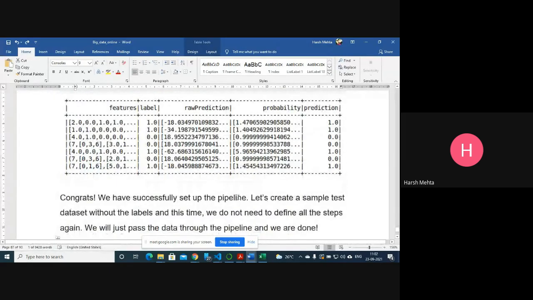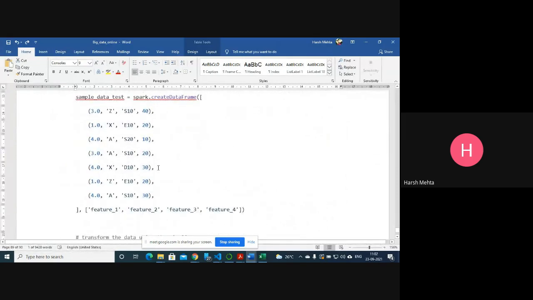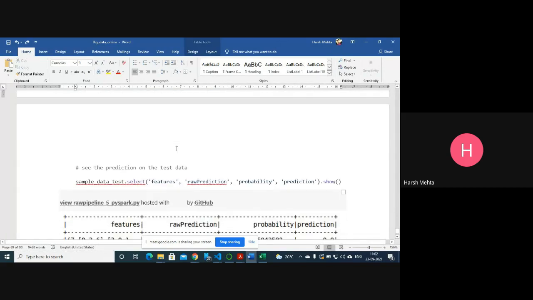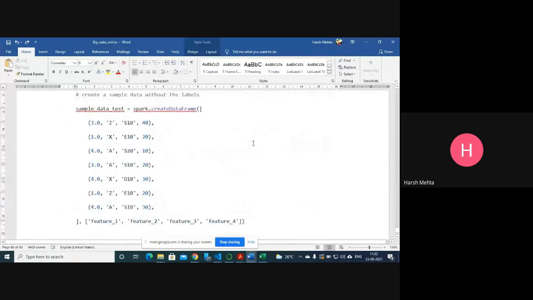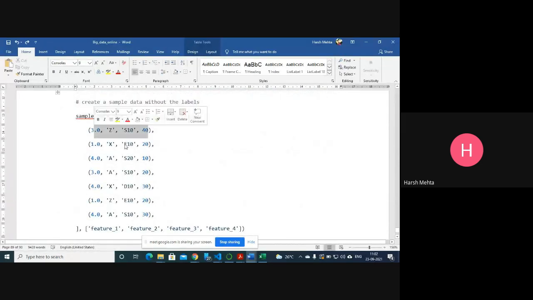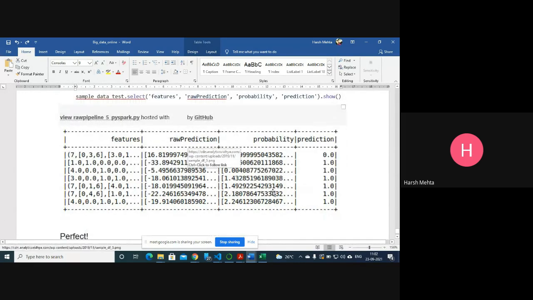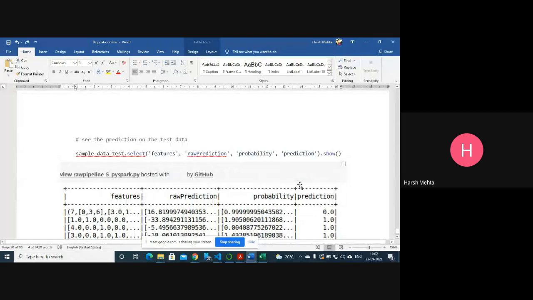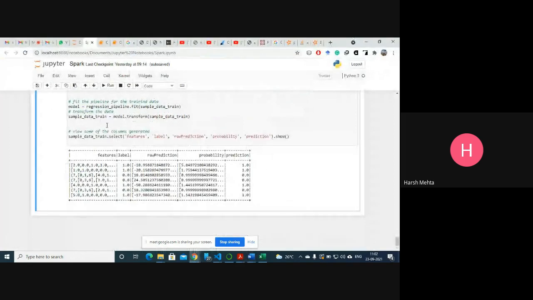So what we have done, we have just trained with our logistic regression. Now, if we put unknown data here, and if we put it in this model.transform and try to analyze, it will give us a prediction. Now you see, there is no prediction given in this data set. Only features are given. So we'll apply all these features and we'll get the prediction here. So this is how we predict the unknown data using this pipeline approach of Spark.